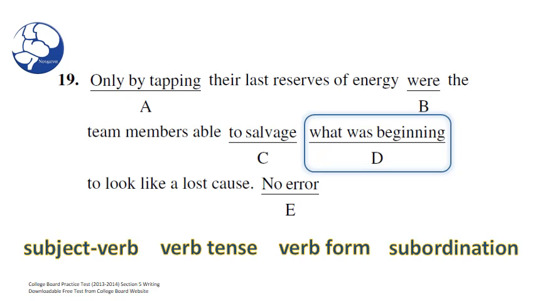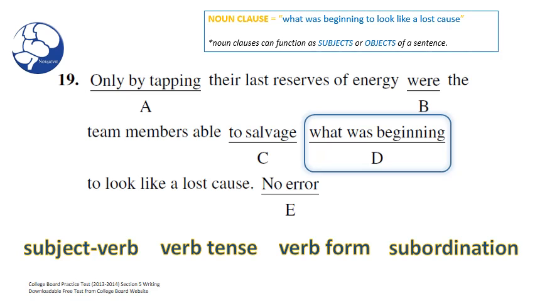In this case, it seems that what was beginning to look like a lost cause, if you look at the note up top, is functioning as a noun clause. It's functioning as the object of the infinitive to salvage. So, does this noun clause work, Brian? It looks like it works: to salvage what was beginning to look like a lost cause. Yeah, it seems fine to me. Right, because it's answering, to salvage what? And the noun clause tells us what. So clearly, it's a direct object of to salvage. So I think we're good in D as well.